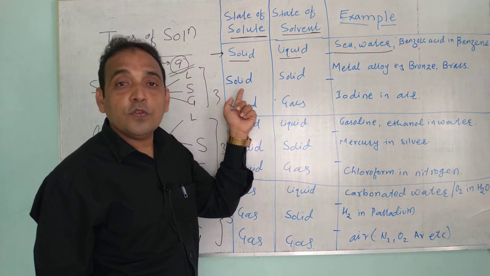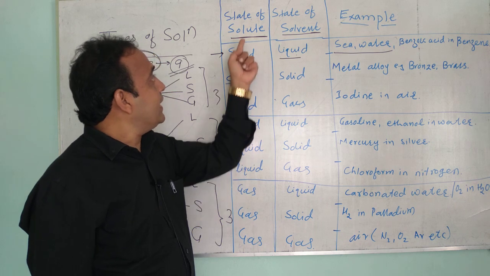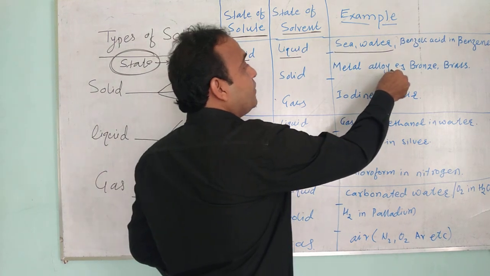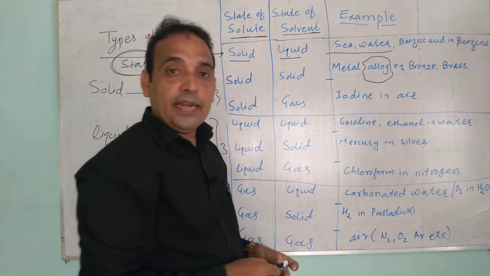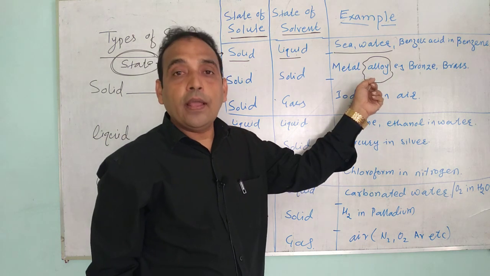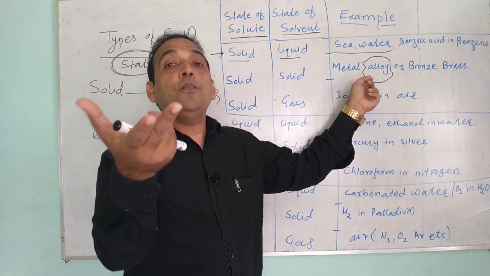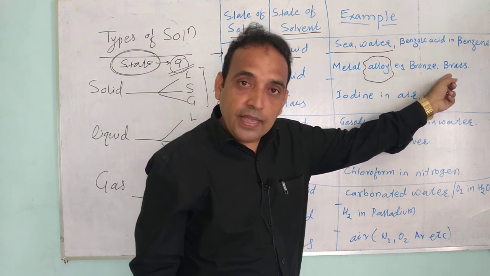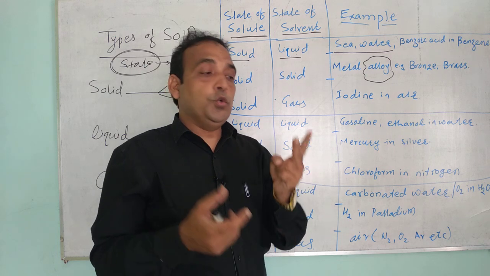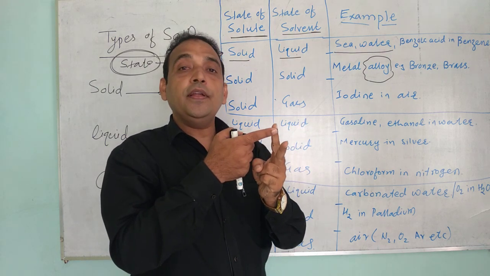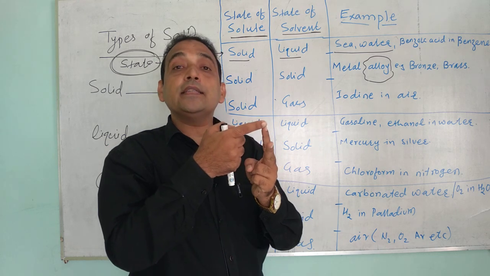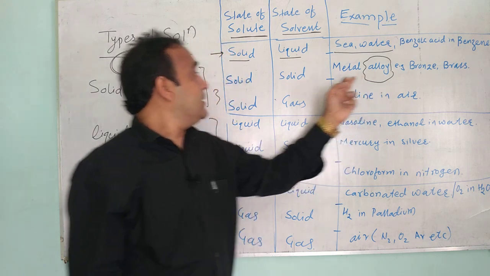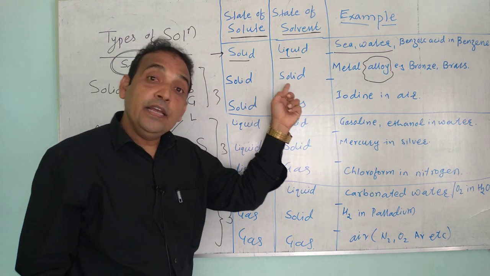Likewise, an example of solid in solid. Here solid acts as a solute, solid acts as a solvent. The best example of this type is alloy. Alloy is a mixture of two or more metals like bronze, brass. Now in a mixture of metals, one is solid, the second one is also solid. One acts as a solute and the second acts as a solvent. So alloy is the best example of solid in solid.